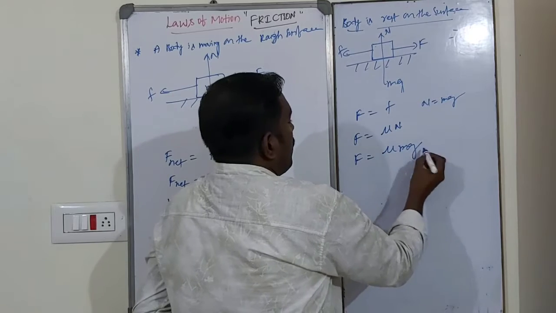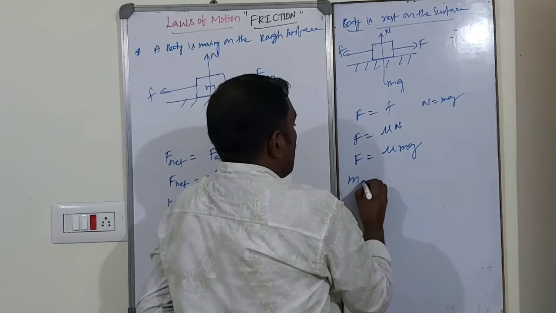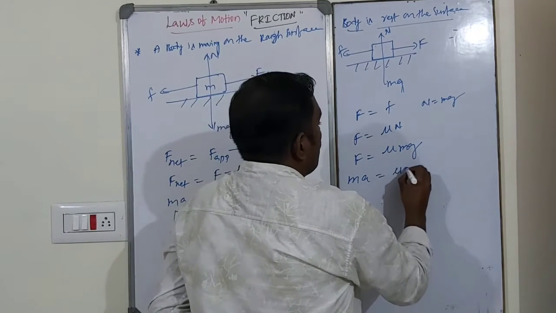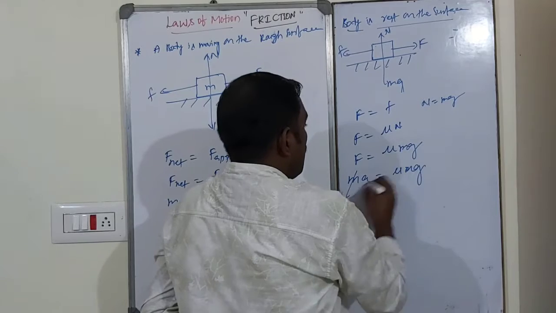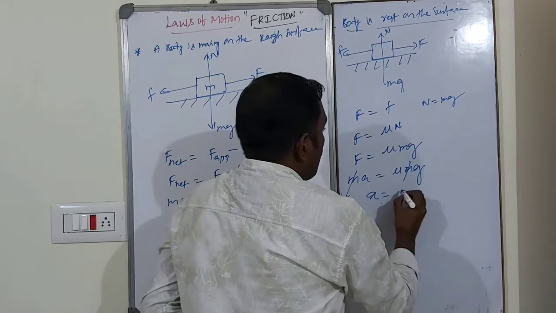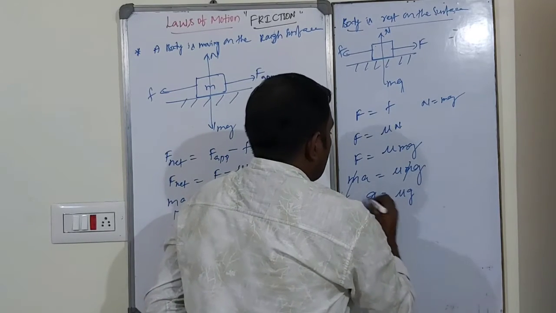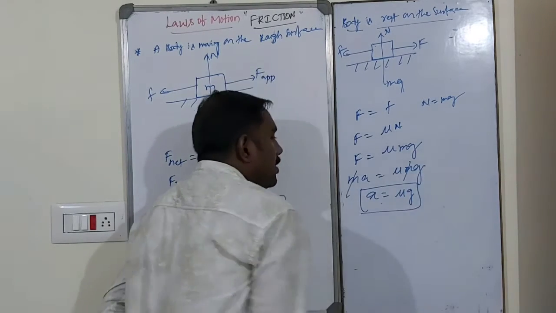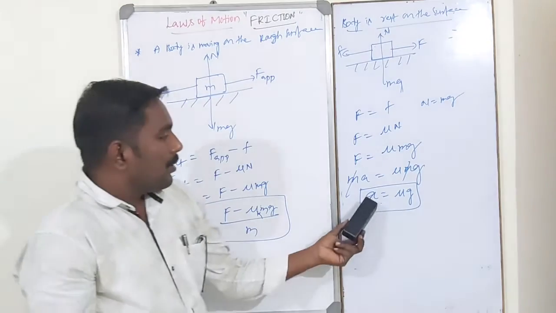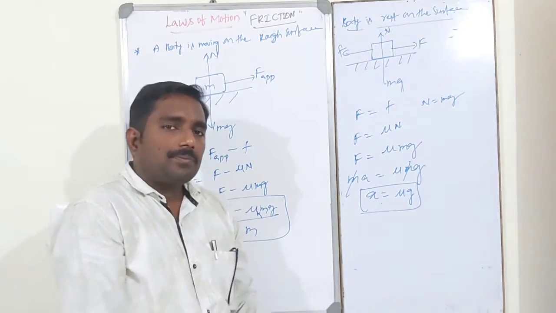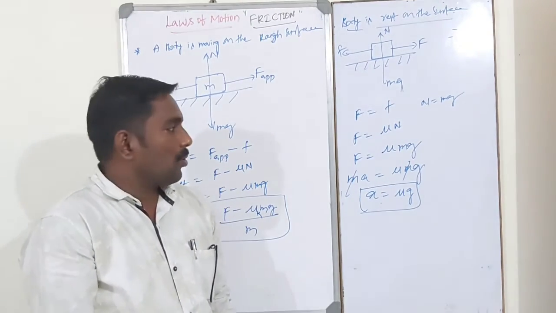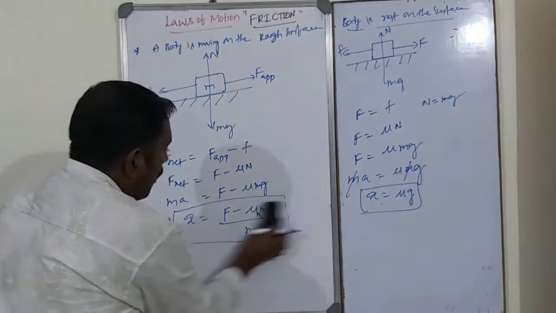So F is equal to mu into mg. F is nothing but ma, that is equal to mu into mg. The m cancels out. Acceleration of the body is mu into g, where mu is the coefficient of friction.